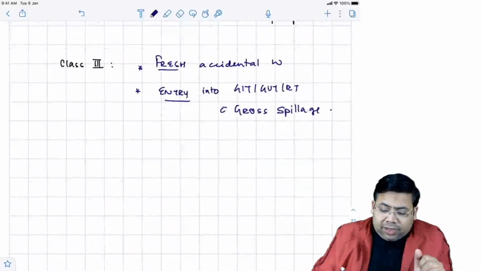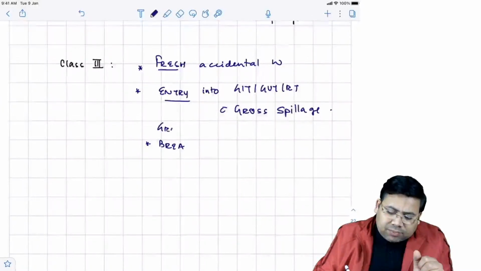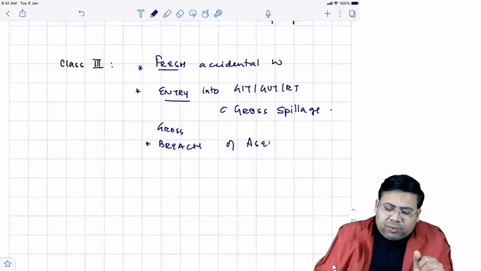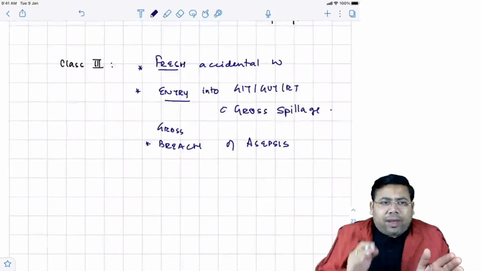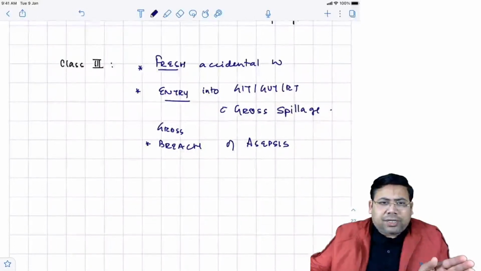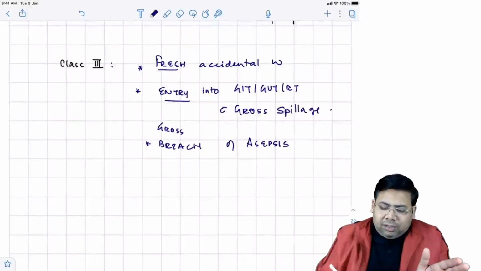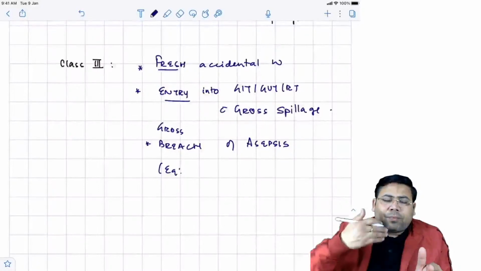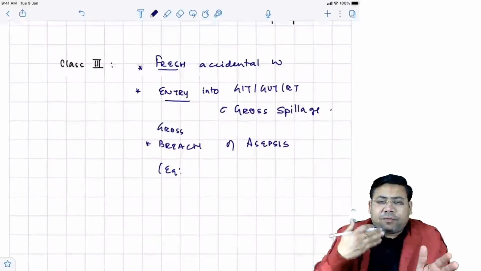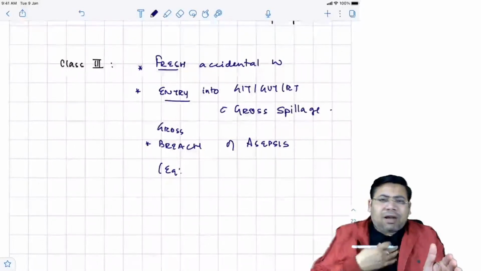Along with that, any patient where there is gross breach of asepsis. What do you mean by gross breach of asepsis, students? Yeah, that means if you perform any surgery outside the operation theater, automatically that becomes a gross breach of asepsis. An example of this: sometimes in trauma patients, a patient comes to you with thoracic trauma with ventricular asystole, you need to open up the thorax and give cardiac massage.